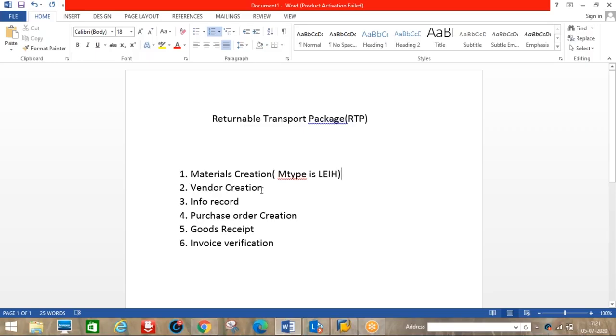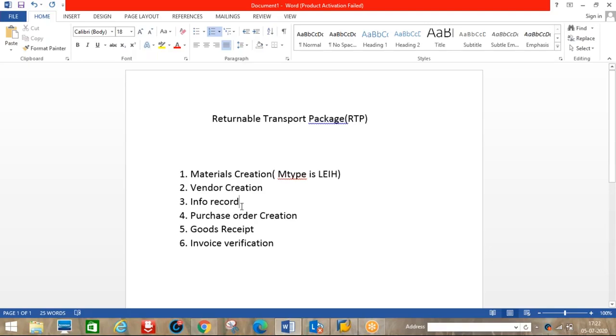Then vendor creation, or an existing vendor also works, and we go for an info record here also. When we log into the system I will explain what we have to do in the info record. Next are purchase order, goods receipt, and invoice verification.